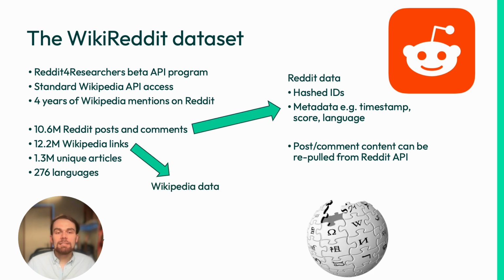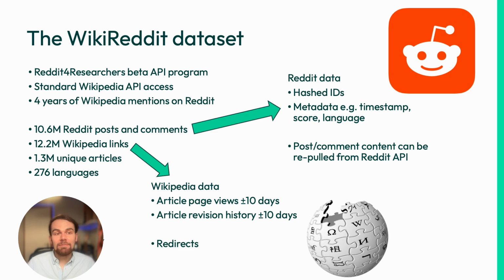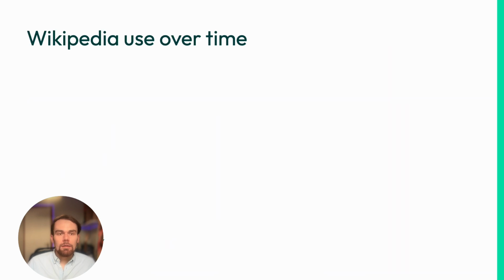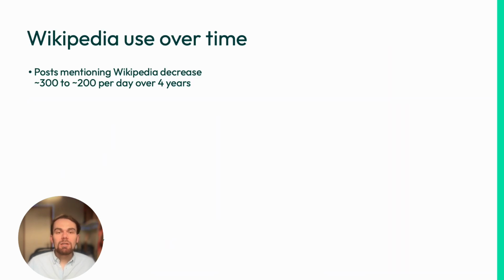We combine this with data from Wikipedia on linked article page views, editing activity, and data on redirects, Wikipedia IDs, and Wikidata IDs. In our initial analysis, we look at Wikipedia use over time. Wikipedia, unsurprisingly, is useful to the rest of the web.